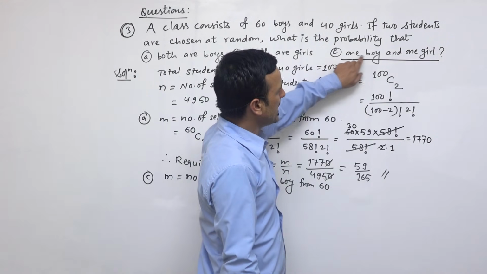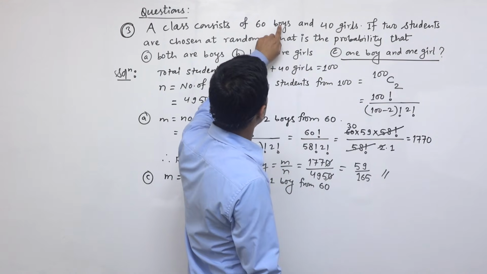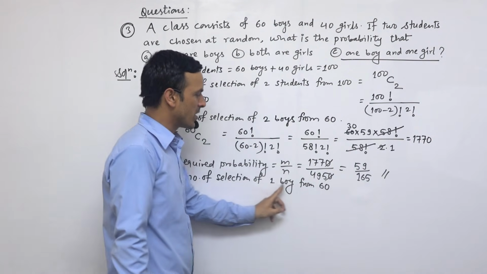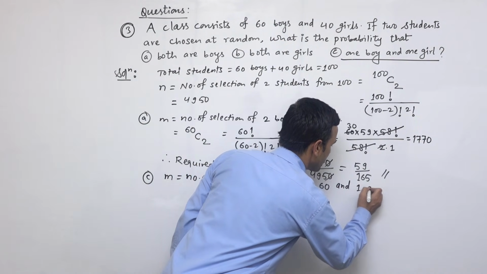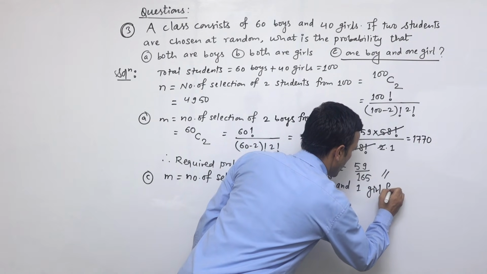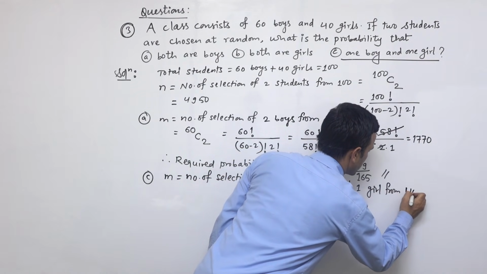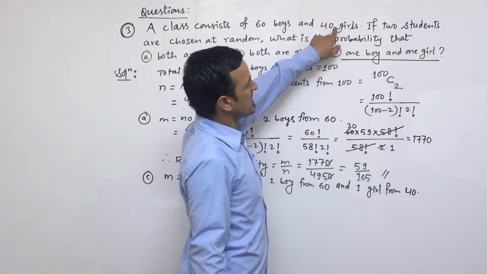We have to choose only 1 boy, and the total boys are 60. So write down 1 boy from 60 and 1 girl from 40. The total number of girls is 40.